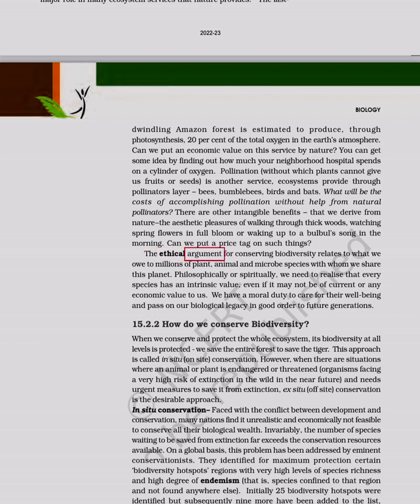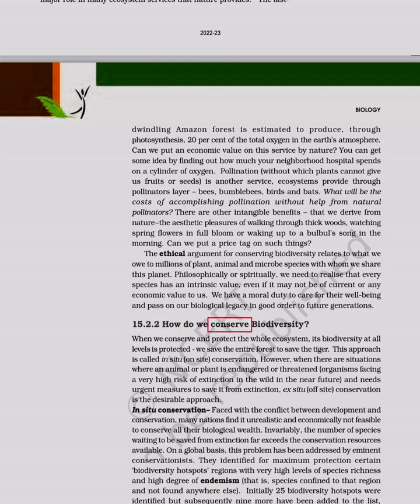The ethical argument for conserving biodiversity relates to what we owe to millions of plant, animal and microbe species with whom we share this planet. Philosophically or spiritually, we need to realize that every species has an intrinsic value, even if it may not be of current or any economic value to us. We have a moral duty to care for their well-being and pass on our biological legacy in good order to future generations.